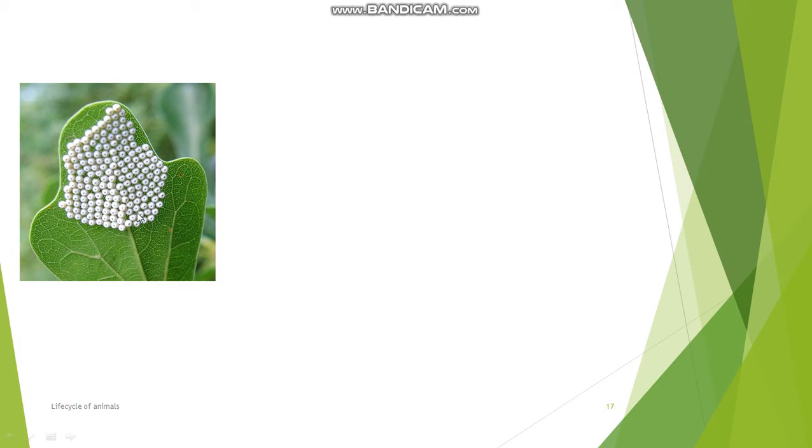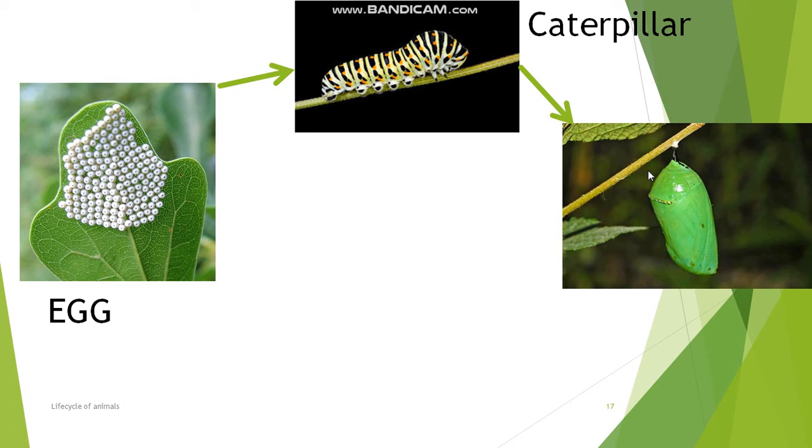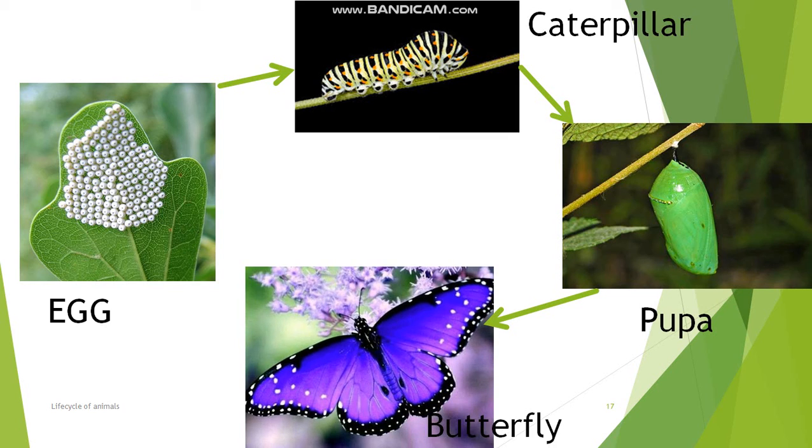First we have eggs here. Look at this. Butterfly lays eggs on a leaf. We have eggs, many eggs. Then we have a caterpillar. Caterpillar is converted into pupa, and pupa is converted into a butterfly. And then butterfly lays eggs on leaves, and then eggs converted into caterpillar, then pupa, and then butterfly.